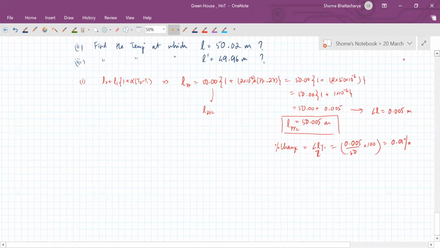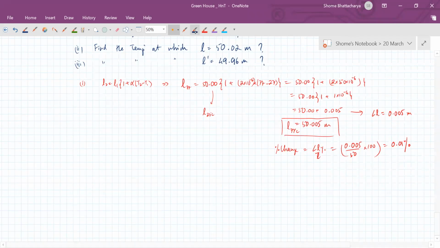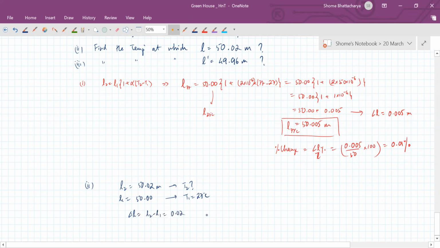Yeah, so now let's come to the second and third part. In the second part, this much. Okay. So delta L is 0.02.